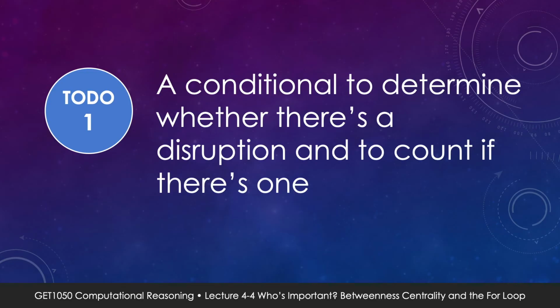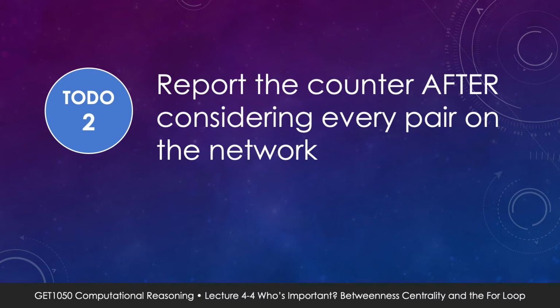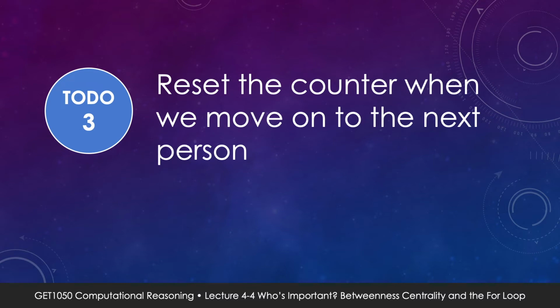1, we'll need a conditional to determine whether there's a disruption, and if there's one, to count it. 2, we'll need to report the number of disruptions after we've considered every pairing in the network. 3, we'll also need to reset the counter that counts the number of disruptions before we move on to the